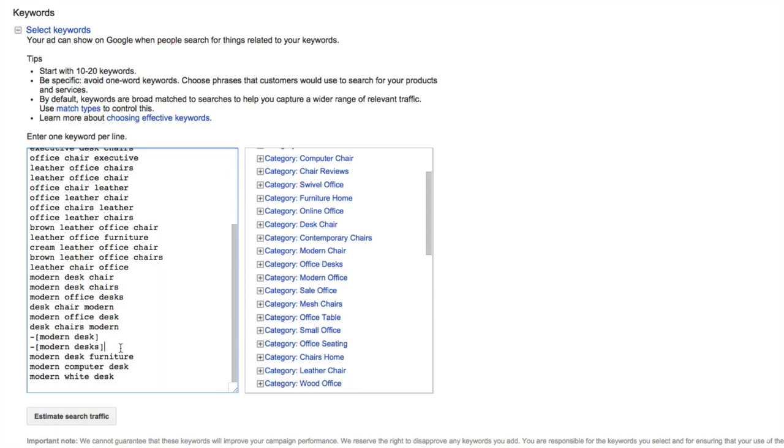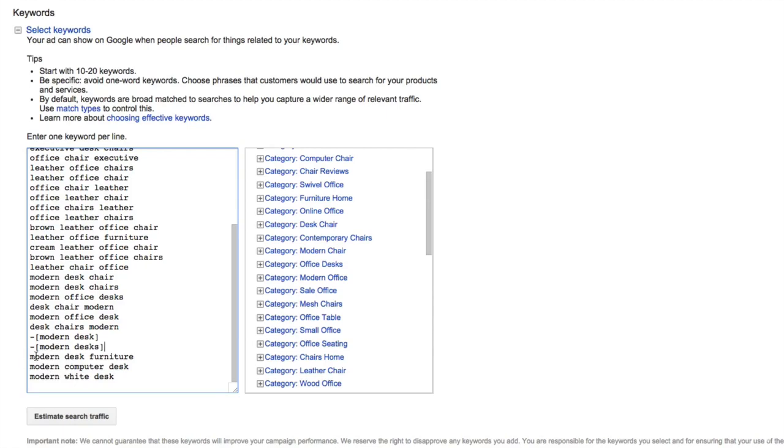Keep in mind, Poppin sure does sell modern desks, and we're going to have another ad group focused on modern desks, and we'll have modern desks as a positive keyword. But we want to just have this as a negative keyword for this specific ad group, because we want this ad group to only be funneling and only be showing ads for desk chairs, because that's where we're sending the traffic to. We're sending traffic to the area of the site that sells the desk chairs, and we also want to get a sense of what type of volume, what the click costs are, so we want this data to be as pure as possible.